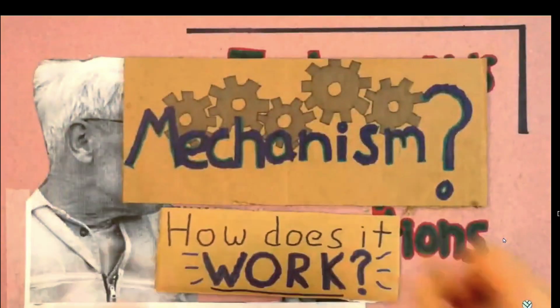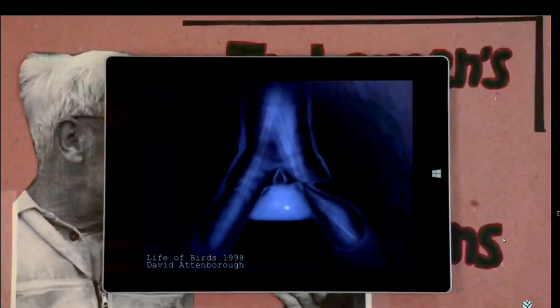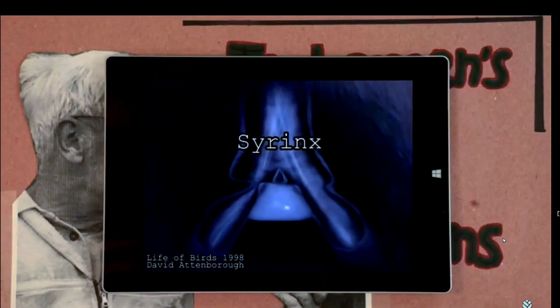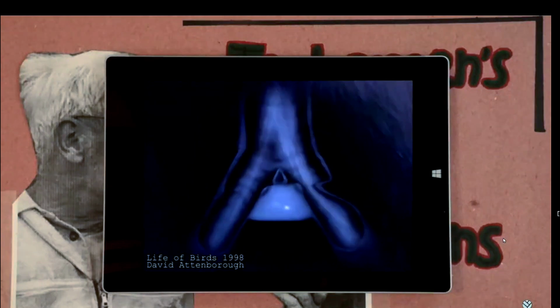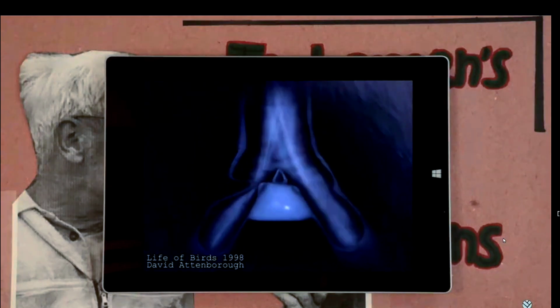How does it work? In birds, song gets produced with a special organ called the syrinx, which is located close to the branching of the lungs. Because the syrinx is connected to both tubes, birds can actually emit 2 unique sounds at once. In general, the mechanism of a trait is a story about the pushes and the pulls and the other physical causes which are responsible for the trait's structure. Unless we understand the mechanism, we won't be able to know why a trait takes the form that it does.